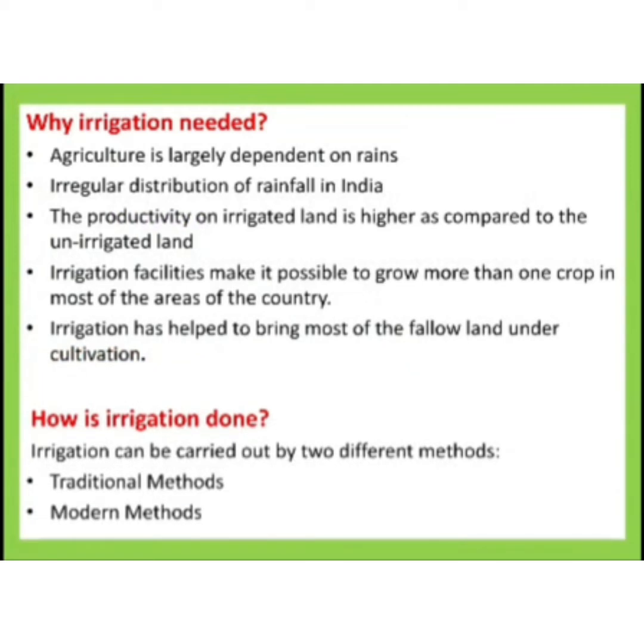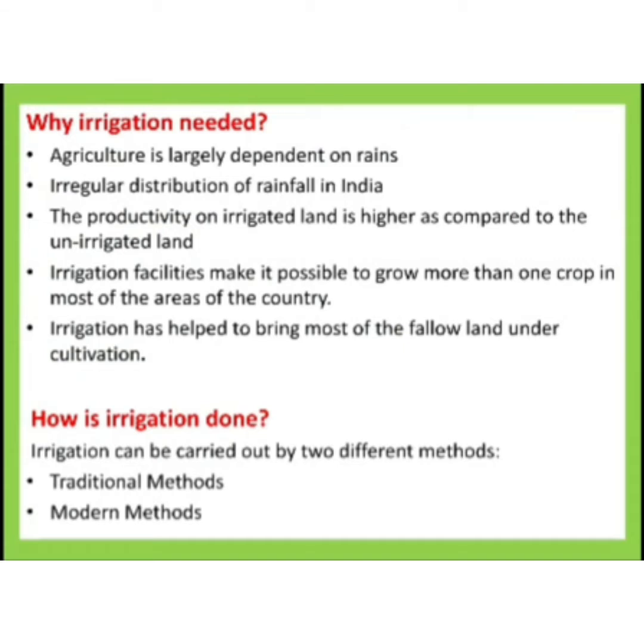Next is, why is irrigation needed? Irrigation is needed because, as we all know, we do not get rainfall throughout the year, right? Agriculture is also largely dependent on water. So we have to frequently irrigate our crops for better health. Also, in the case of India, there is irregular distribution of rainfall. That is, some places get more rain, some get less rain. So the irregular distribution of rainfall in India also necessitates irrigation.